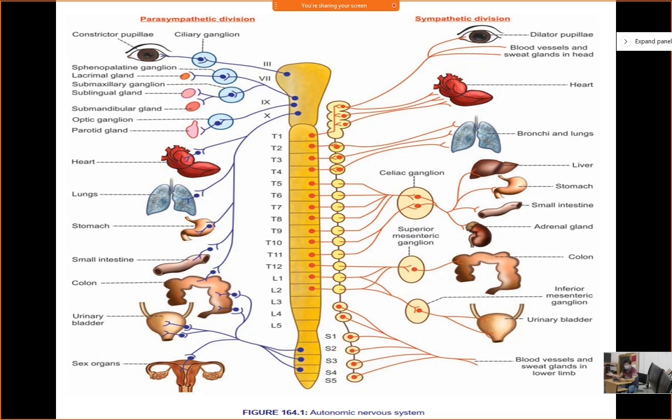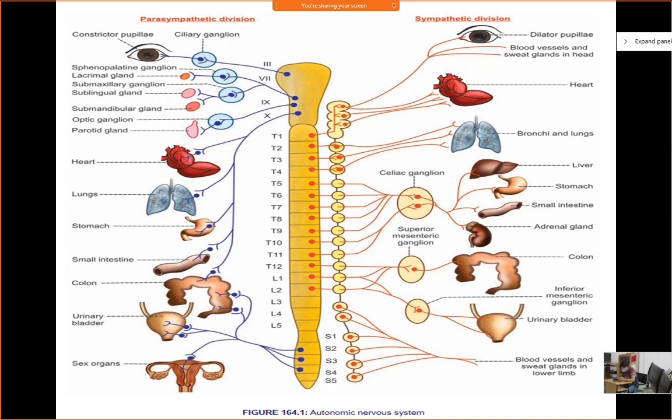Supply of glucose to the brain will be more, or to muscle or any other system where you actually need glucose. So your glucose level will go up.